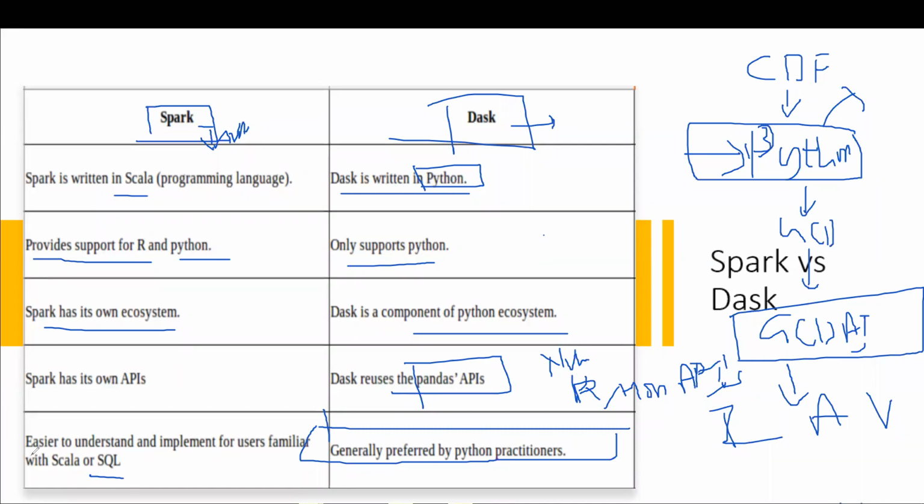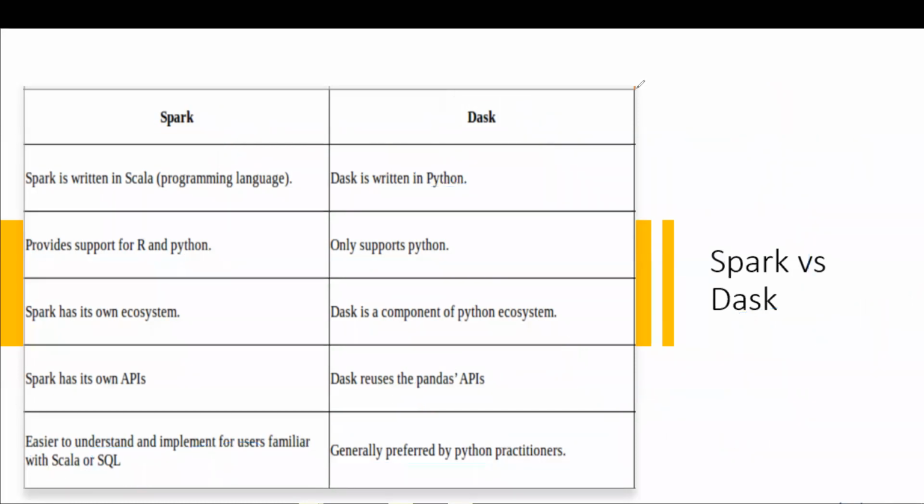And on the other hand, Spark is easier to understand and implement for users familiar with Scala and SQL, right? As I said, you need to jump into various other languages to get started with the Spark framework. So these are the differences between Spark and Dask, and definitely Dask is going to come pretty easily to you guys because you are Python experts, right?